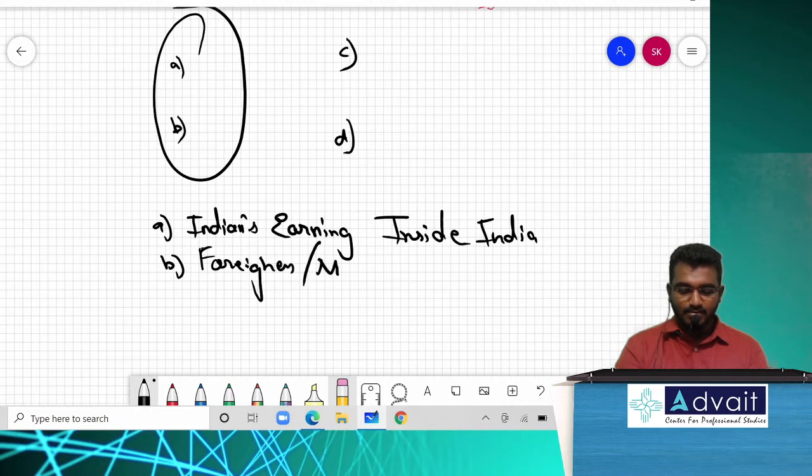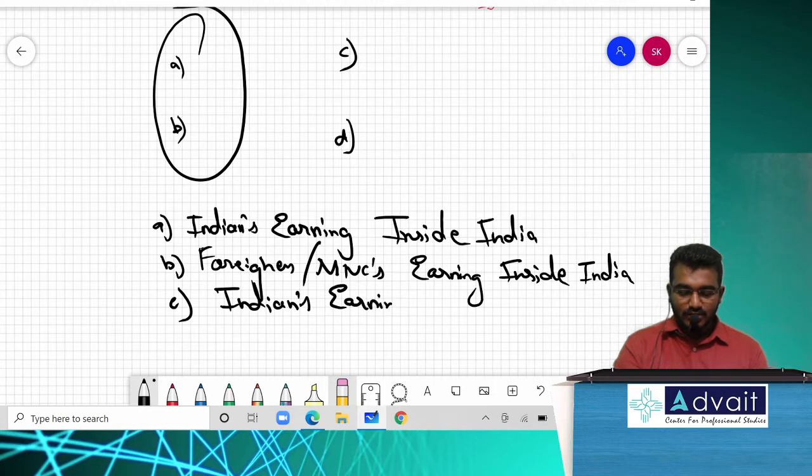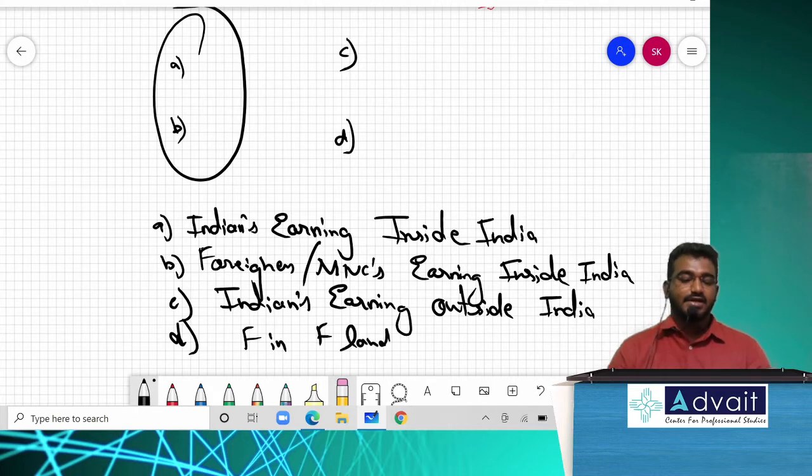Foreigners, or I can say multinational companies, earning inside India. What is category C? Indians earning outside India. Next, category D is not that important: foreigners in their foreign land, respective lands.